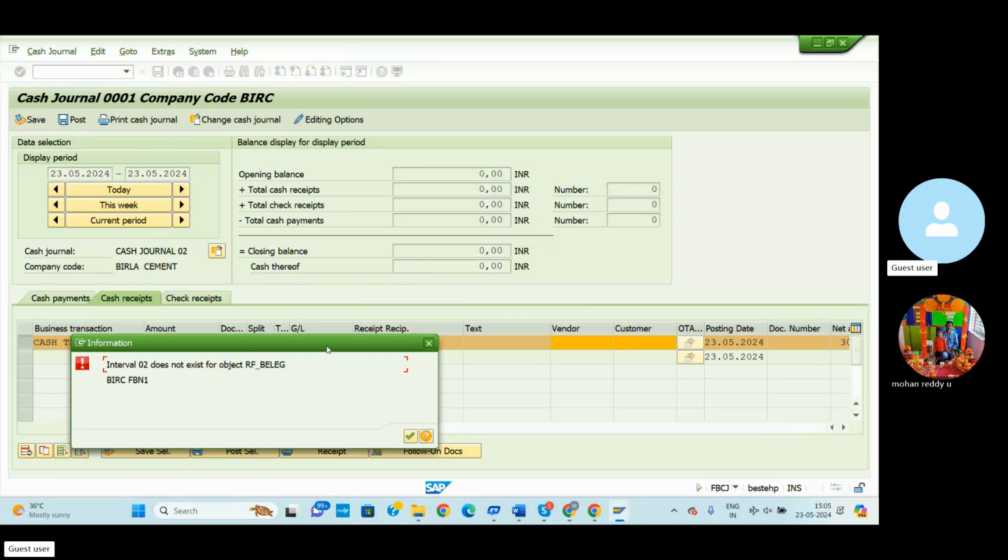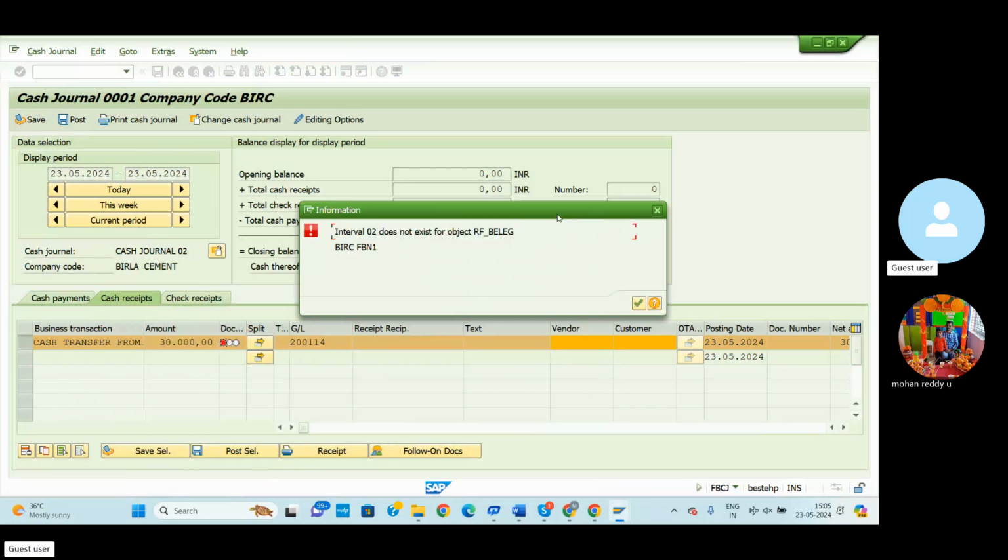So when you see this error, it indicates the following: whenever you can display this type of error, like interval 02 does not exist for the object RF